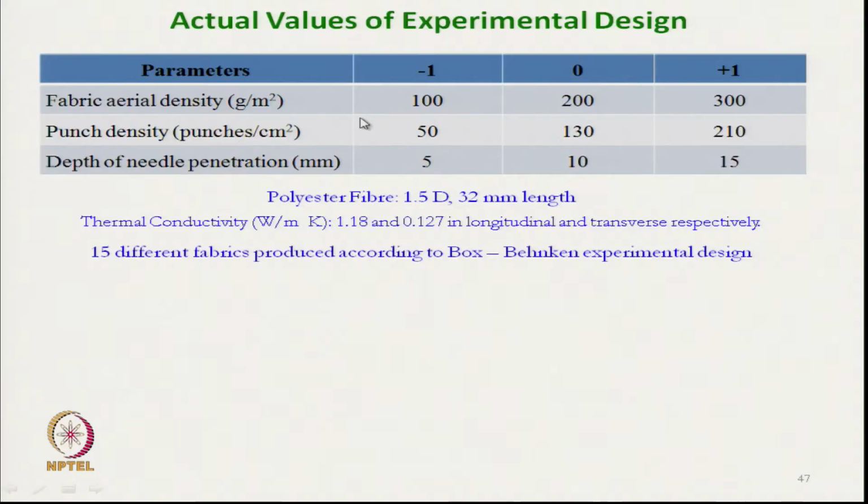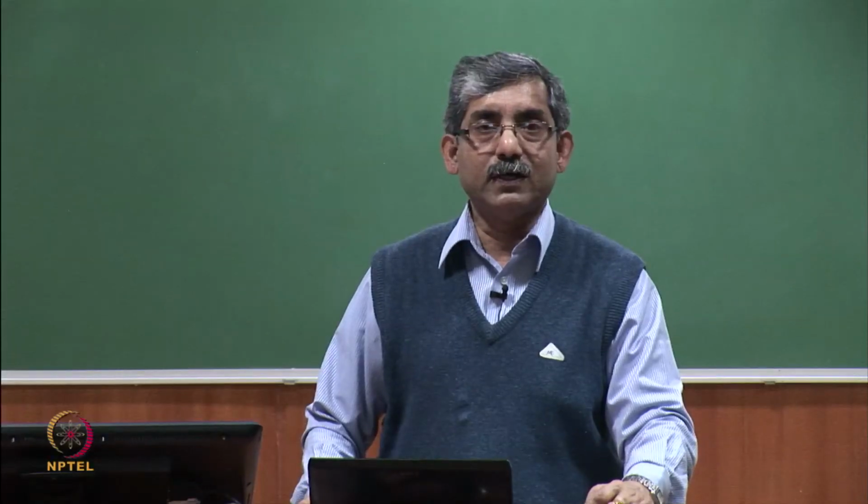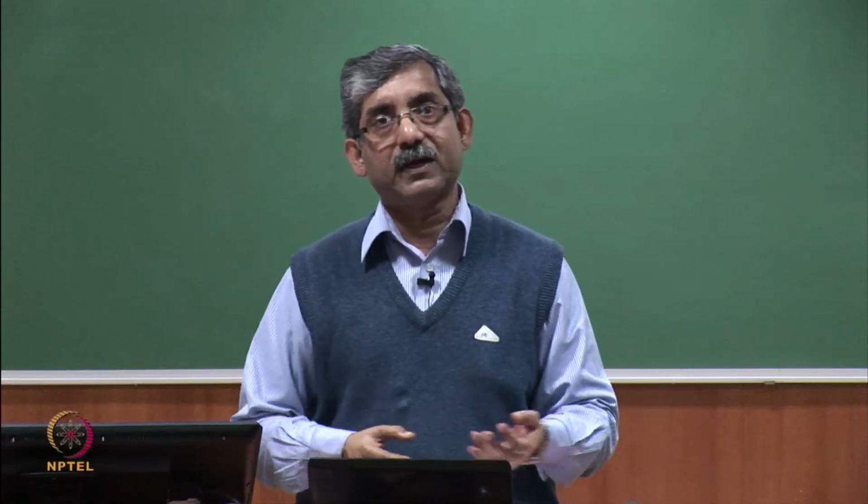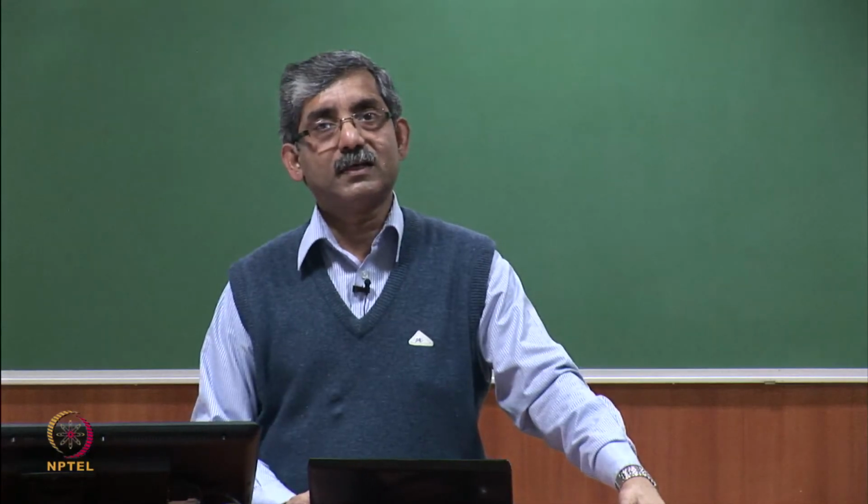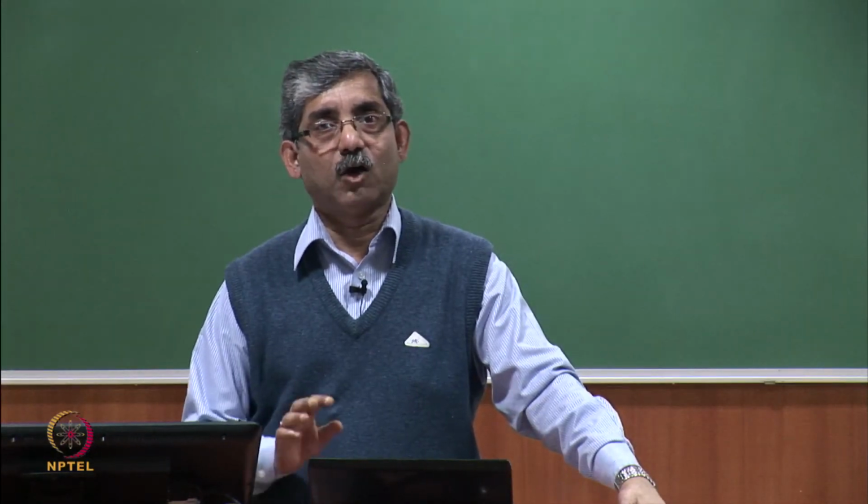The areal density was varied with 100, 200, 300 grams per square meter. Punch density, punches per square centimeter, was varied 50, 103, 210, and depth of needle penetration 5, 10 and 15. So, punch density and depth of penetration basically make the fabric compact, keeping the mass per unit area constant, keeping the actual material constant. It increases the compactness of nonwoven fabric.